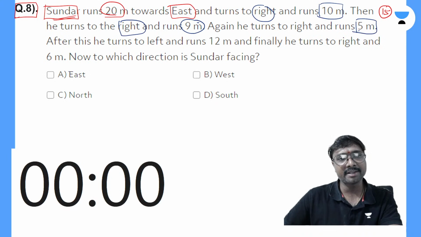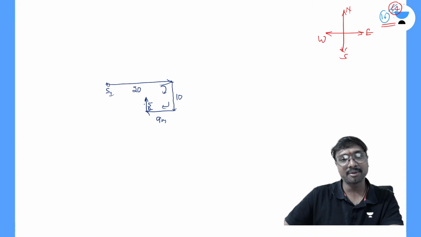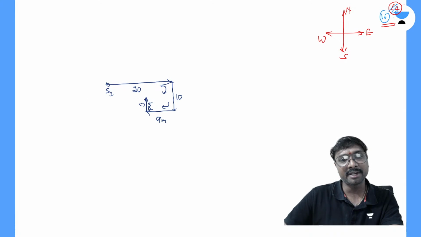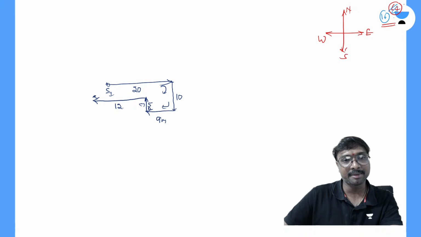After this he turns to the left and runs 12 meters. He turns left and runs 12 meters. Out of this 20, 9 meters has gone, so 11 meters will be remaining. So 1 meter means he is going beyond this S1. Then finally he turns to the right and runs 6 meters. This is total 10, 5 is already covered, that 5 remaining, and this is the next S2 position.